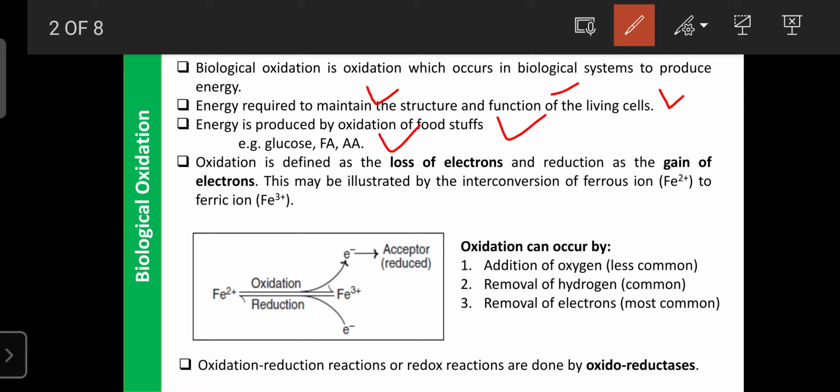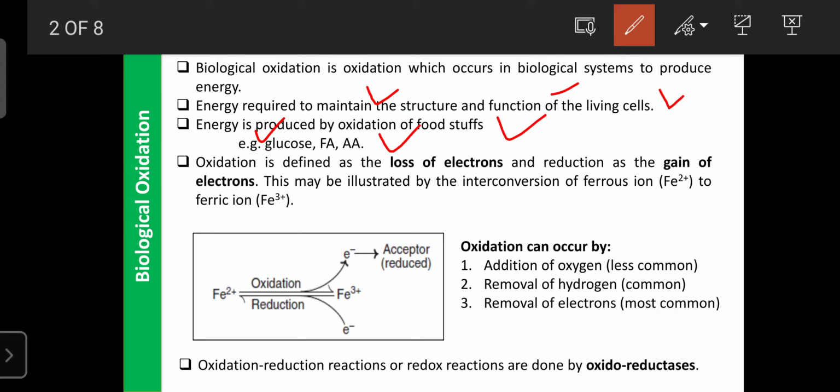In the case of starvation, or deficiency of glucose and lack of a carbohydrate source in the form of food or glycogen, the fatty acids or amino acids undergo gluconeogenesis. Then they form glucose, and from the glucose they form ATP. That ATP is helpful for the regulation of various biochemical reactions.